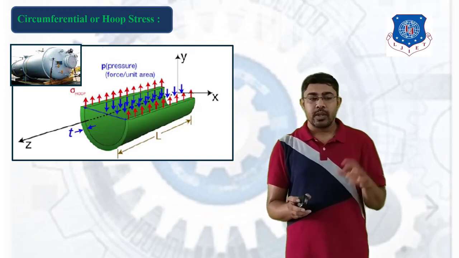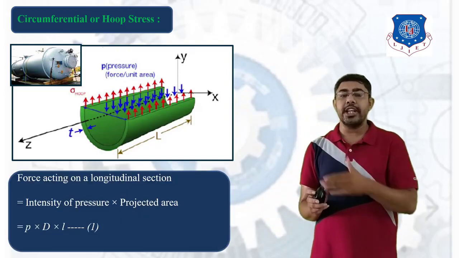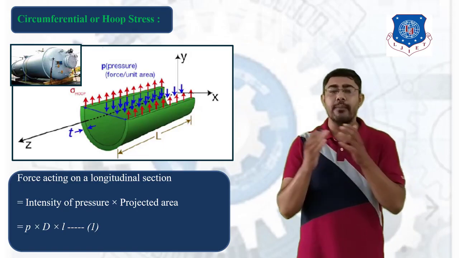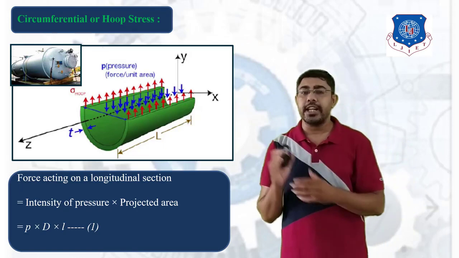First, the force acting on the longitudinal section is equal to the intensity of pressure into the projected area.